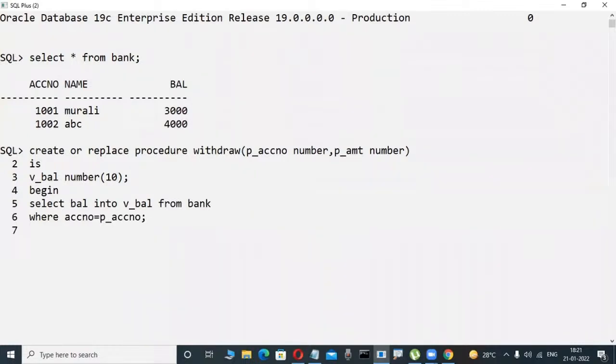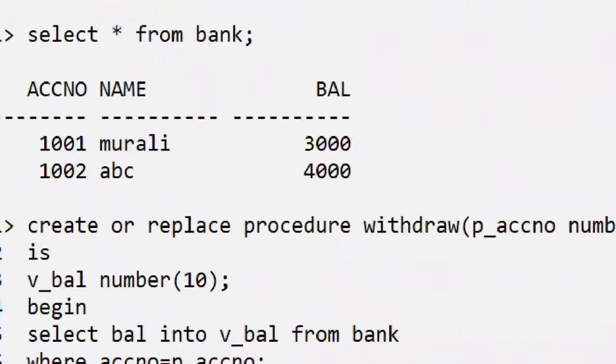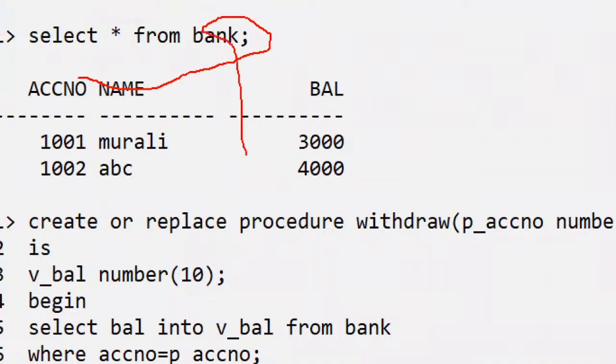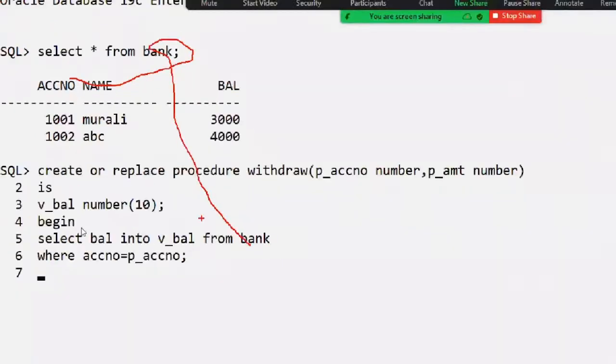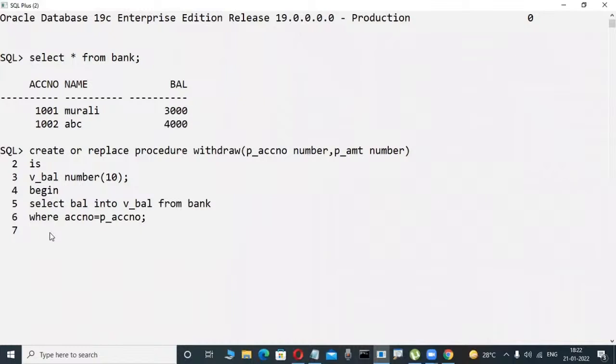Suppose the bank table is here, in table format, where your transactions are stored. I'm using this table in this PLSQL code. I'm checking the balance through the account number. If I insert an ATM card and try to withdraw 9,000 as in the previous case, that amount, logically observed, is less than the available balance. Then I want to affect that in the database.